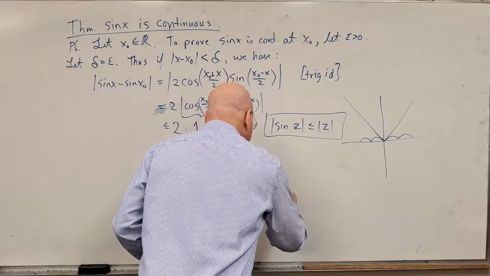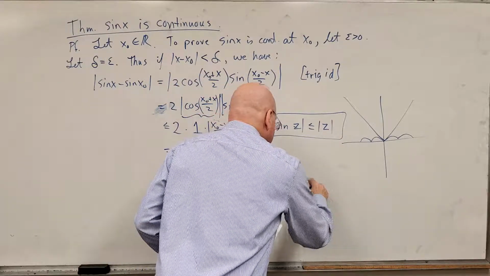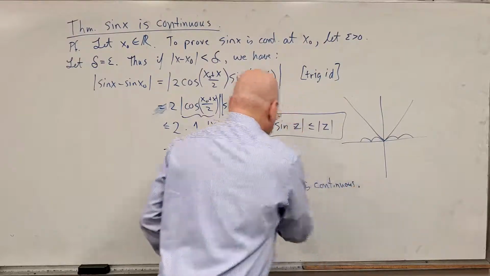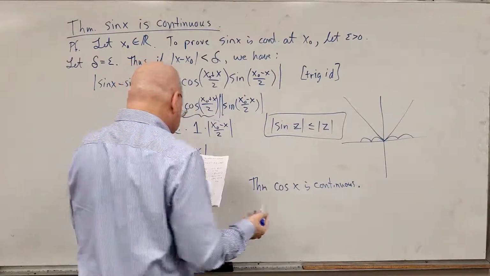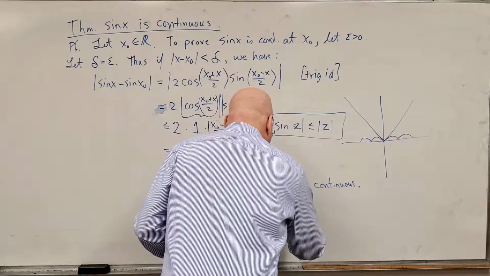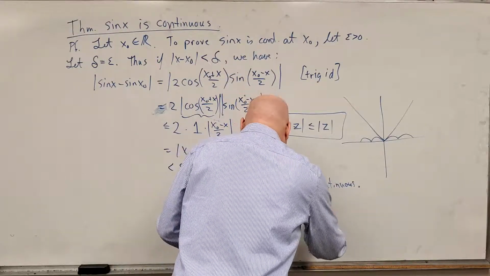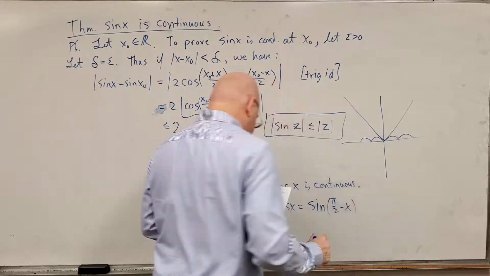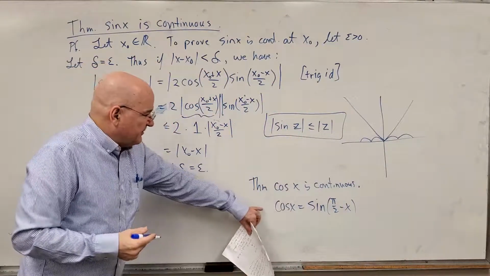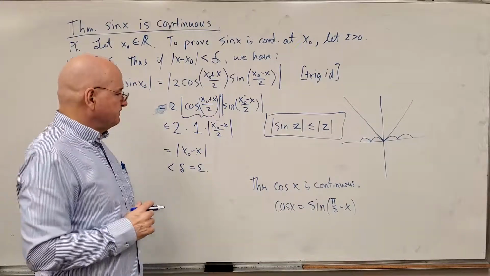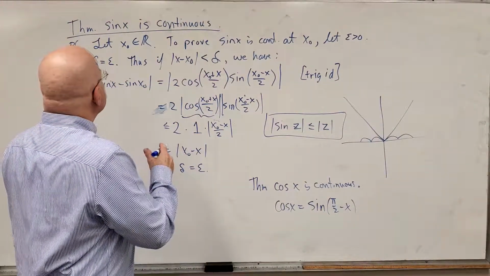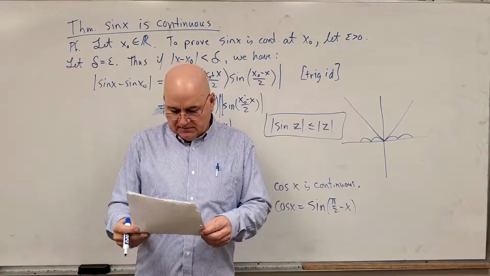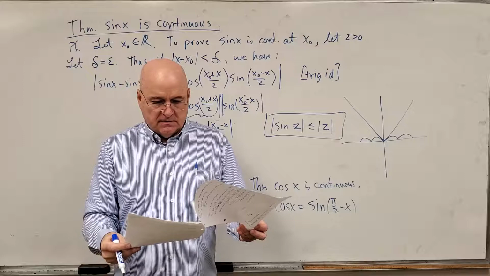One final comment. No proof. But a theorem, cosine x is continuous, and you basically use the fact that cosine x is equal to sine of pi over 2 minus x. That's just another trig identity. Okay, so now we've established that sine and cosine are both continuous, and we'll continue with that next time.